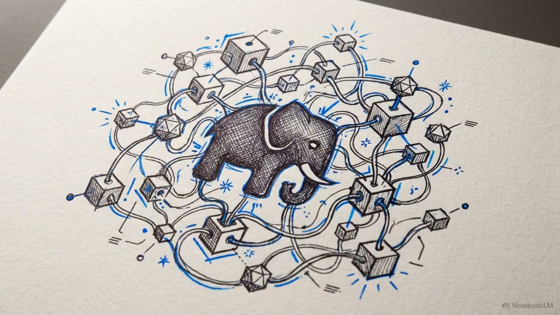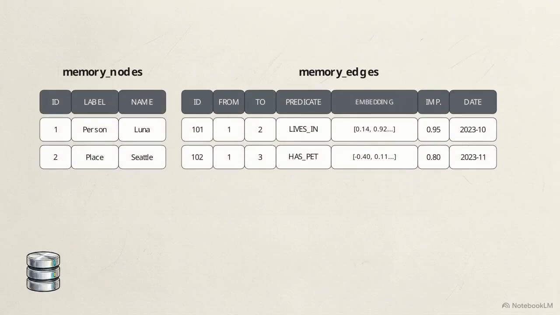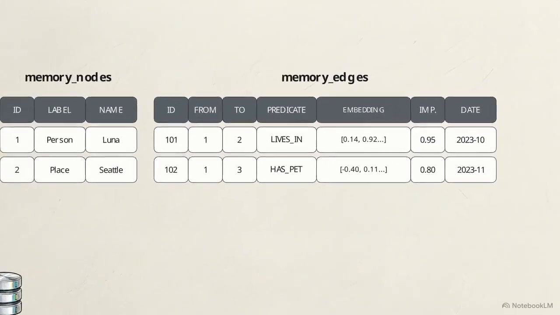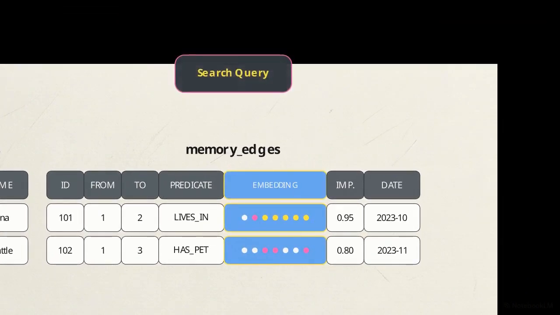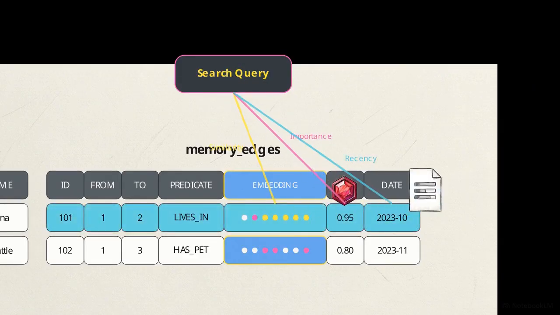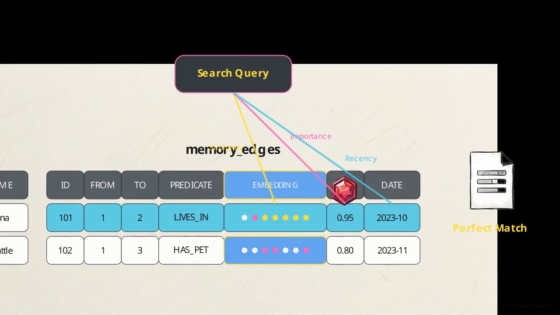Flat fact tables and isolated vector databases cannot easily model relationship histories or conduct temporal reasoning. A more effective alternative is a graph relational model built natively inside PostgreSQL. The architecture splits data into memory nodes for entities and memory edges for the relationships between them. Vector embeddings are not stored in a separate database. They exist as native columns directly alongside the relational data. This co-location allows for a single-pass hybrid search that calculates similarity, importance, and recency in one operation.